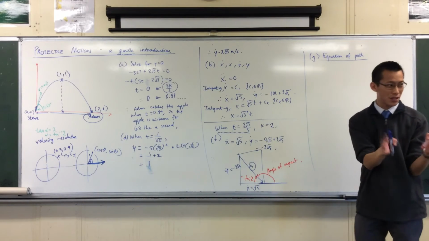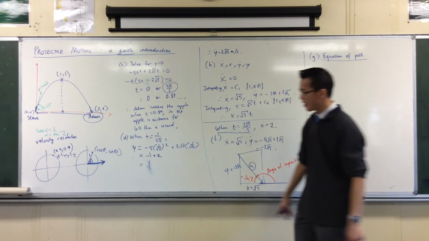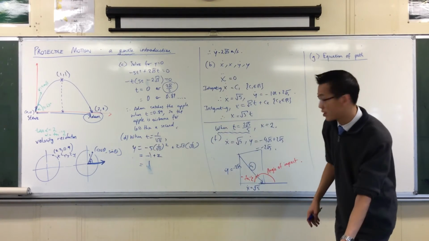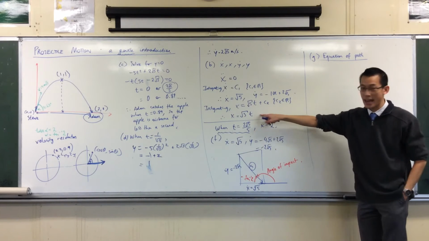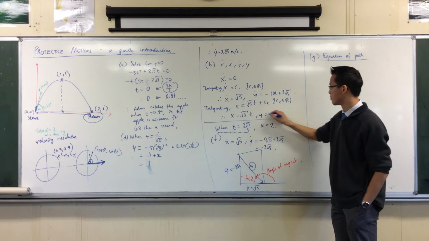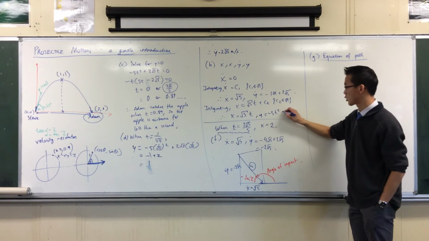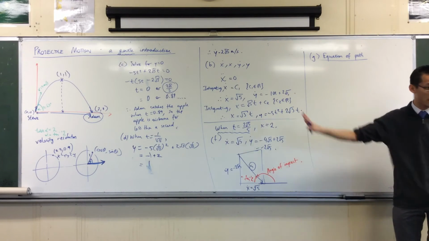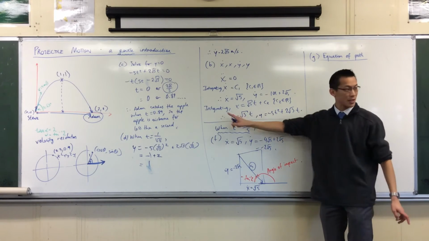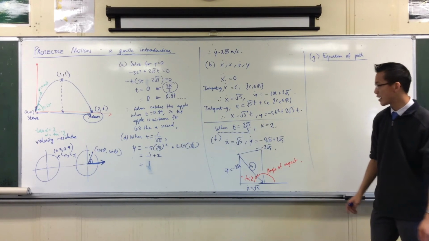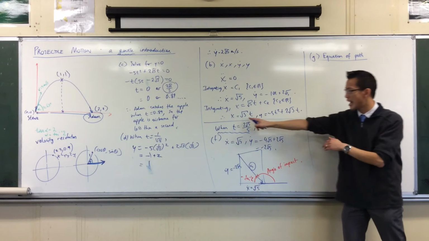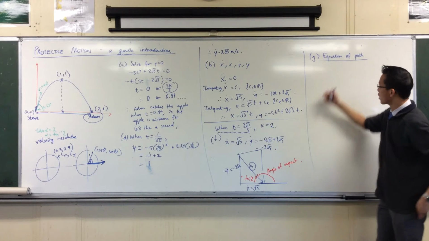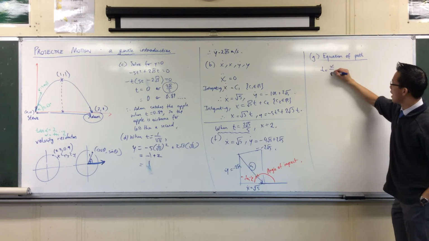You need to do some substitution. In this case, you would square and use the Pythagorean identity, okay? We're going to do something similar here, but we're going to take our x equation and our y equation. Minus 5t squared plus 2 root 5 t, I think. That's what we're going to do. So I want to get rid of the parameter, all the t's. Probably the best way is to substitute x into y, because the y equation's a bit of a mess. So I say t equals x on root 5.